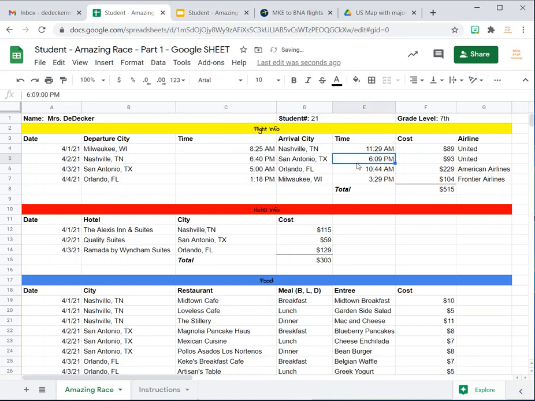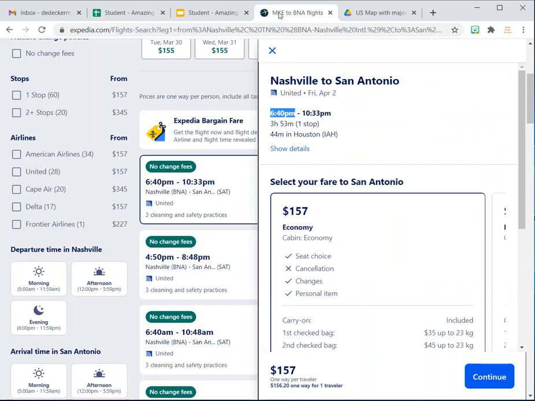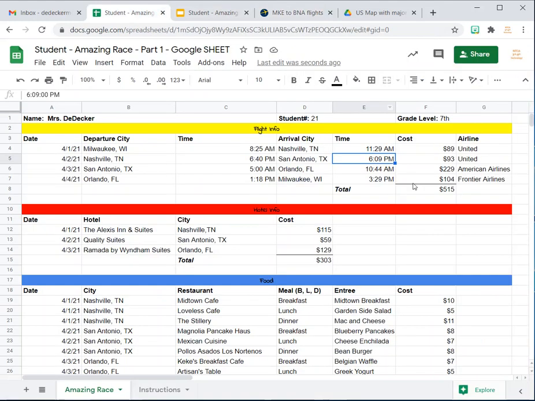And then it's going to arrive. So you just got to flip back and forth. 10:33 p.m. Let's go Control C and go back to my spreadsheet and make this 10:33 p.m. And then the price of the ticket was even higher than this. It was 157, and again it was United. So then you would continue to do this, and whichever is the cheapest airline you're going to pick for your trip.